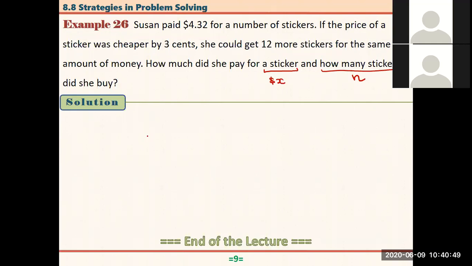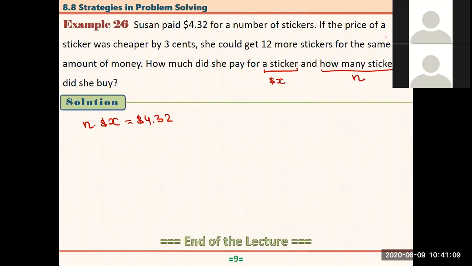Okay. So now she paid 4.32 for a number of stickers. So that is N times X dollars, right? For each, she paid X dollars and the total amount is 4.32, right?